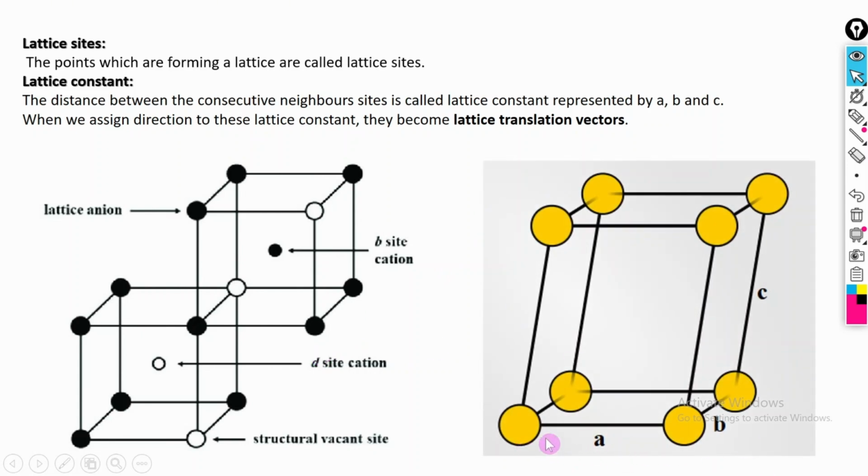Here we have the lattice constant a on the x-axis, b on the y-axis, and c on the z-axis. This is a lattice site, this is also a lattice site, and these are the lattice translational vectors.